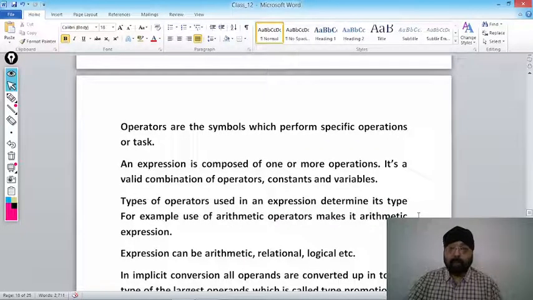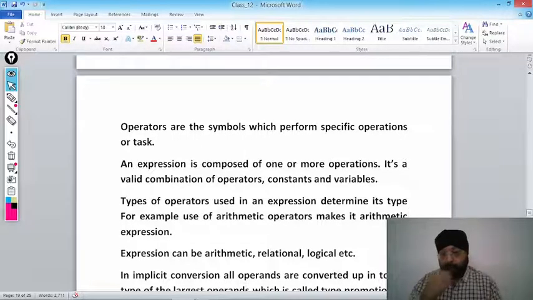Next, operators are the symbols which perform a specific task. We have gone through any number of operators: plus, minus, divide, multiplication. These are operators. What are operators? Operators are special symbols which perform a specific task. Next, an expression is composed of one or more operations. It's a valid combination of operators, constants and variables. What is an expression? An expression is a valid combination of operators, constants and variables.